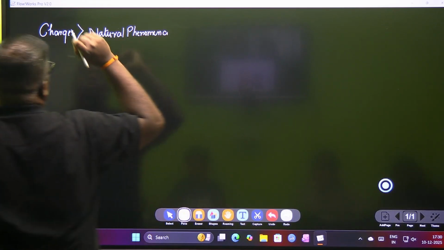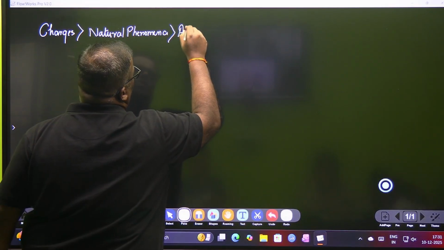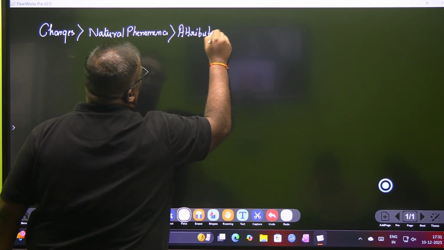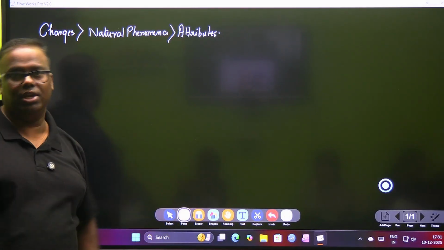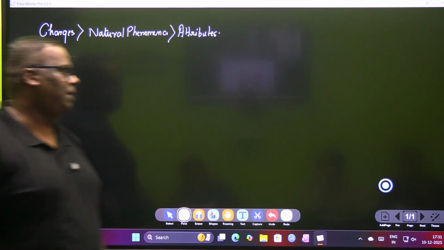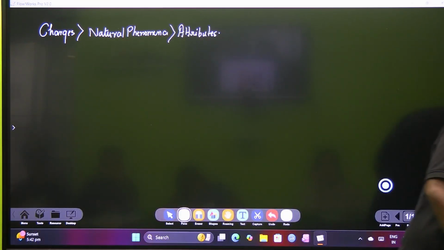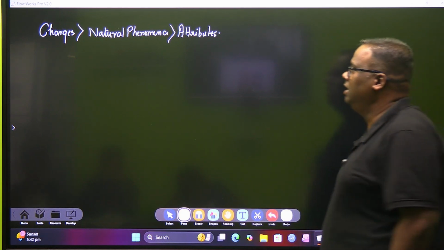Once it goes into a natural phenomena, after that we will study some attributes related to it. That is, the natural phenomena will be lightning, and we will study something about lightning's attributes. Okay, so our talk starts with charges today. Now, we'll grasp the main things. These are basics. You will read them again in grade 10 a bit, and again in grade 12.